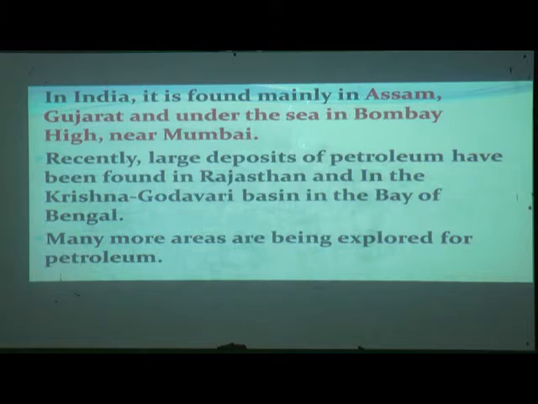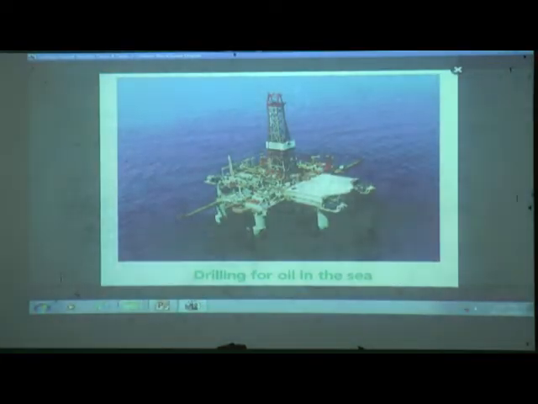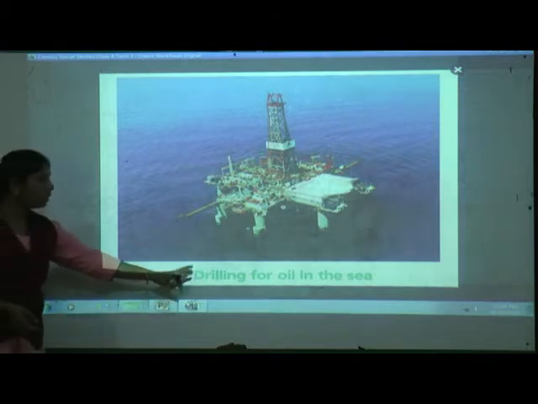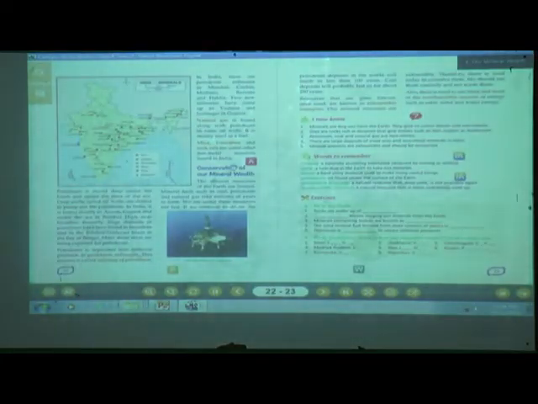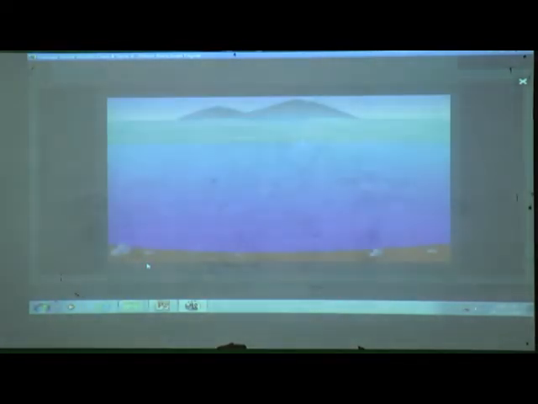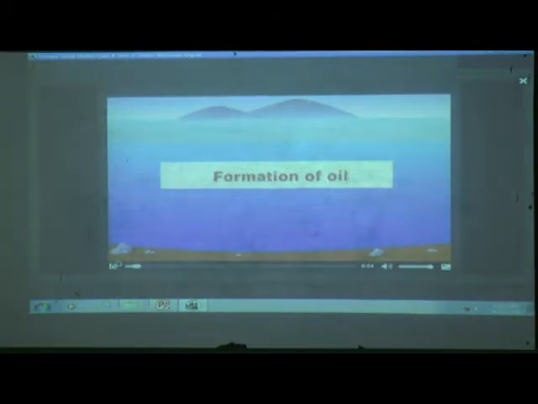Do you want to see how it is formed, students? Yes. First they will check where the oil well is. These are huge machines drilling for oil in the sea. So how oil is made and how oil is taken out, this is the process. Formation of oil.